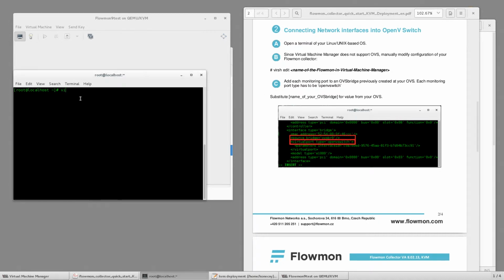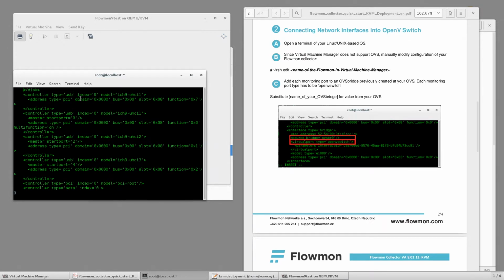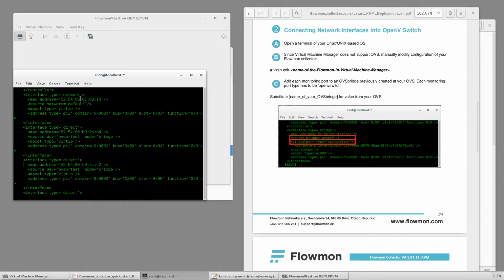We'll edit the appliance with virsh edit command. Now we need to also find network interfaces and do a few adjustments for them. So let's change the interface type to bridge, as you can see here in the deployment guide. We also need to add virtual port type for the Open vSwitch. So let's go ahead and make the adjustments.